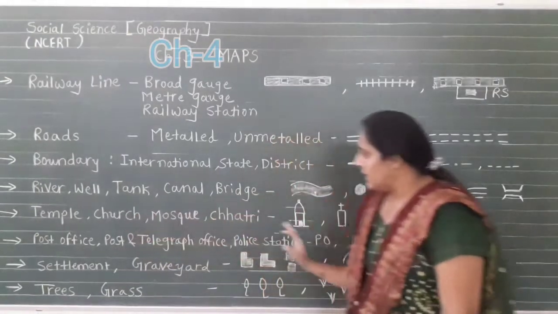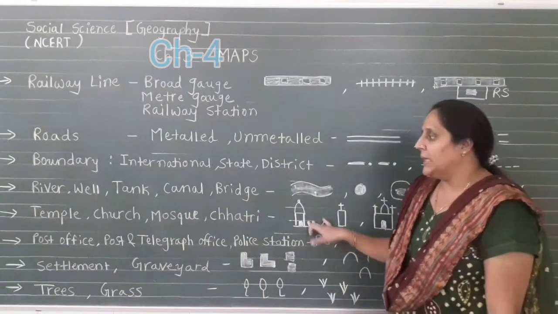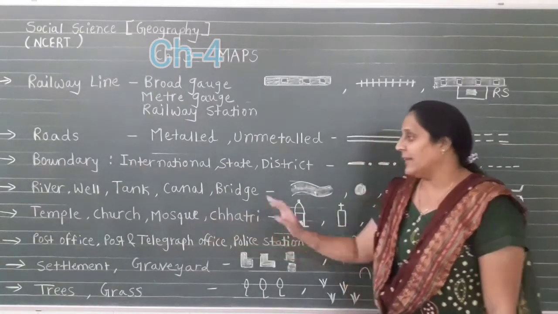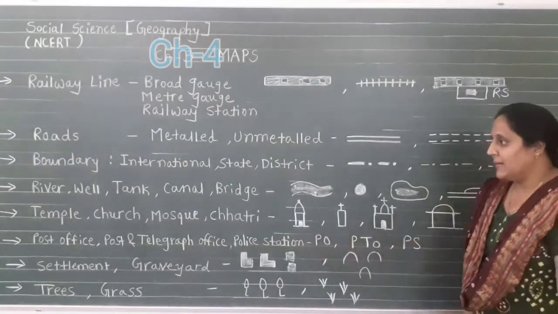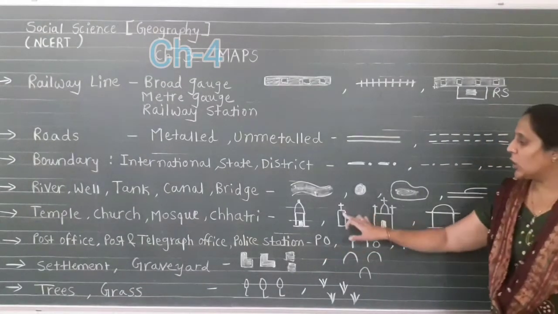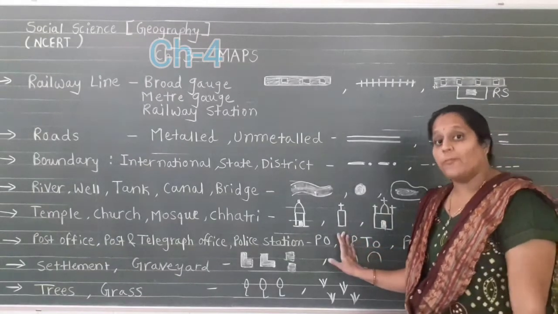Now the first symbol indicates different places like a temple, church, mosque, chhatri. So the first symbol indicates temples, then a cross sign indicates a church. This is the place of a church.